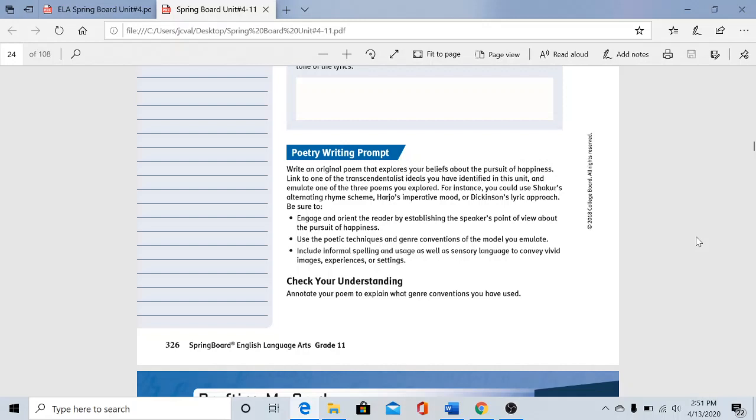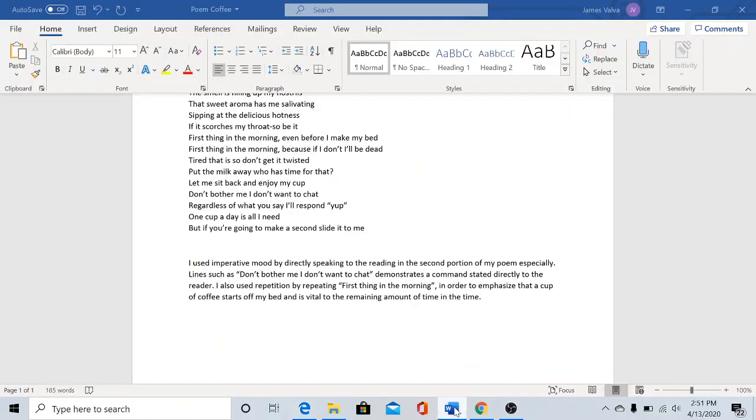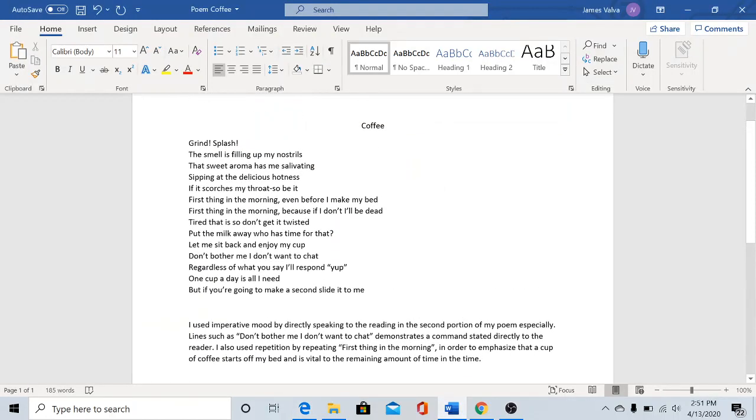And lastly, like I said, there are no rules for this. Have fun with it. It's art, and that will be that. So let's go ahead and look at my poem. So you're going to write a poem. It needs to be at least 10 lines long. I don't care if it's longer, but at least 10 lines long to get a general idea and fully established thoughts and all that good stuff. I don't necessarily care how long your lines are, though, so keep that in mind.